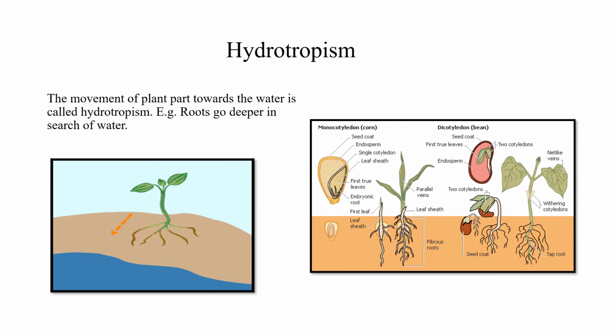Hydrotropism. Hydro refers to water. So the movement of plant part towards the water is called hydrotropism. Roots go deeper in search of water. Beautifully this diagram shows. See the root, how it grows long and moves towards the water.